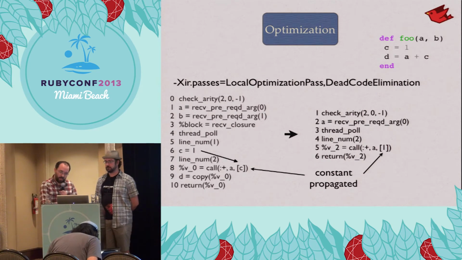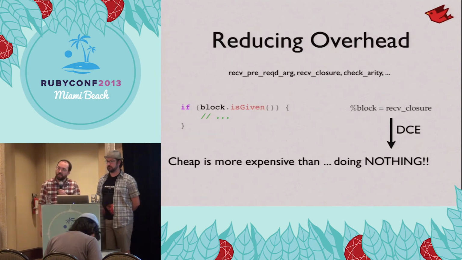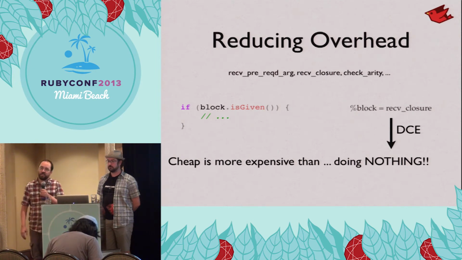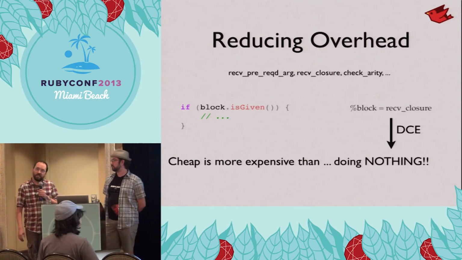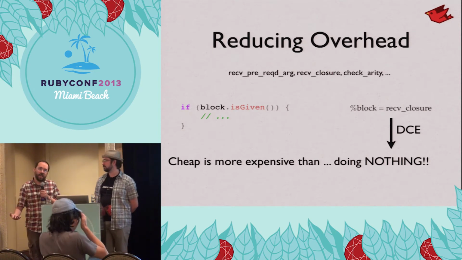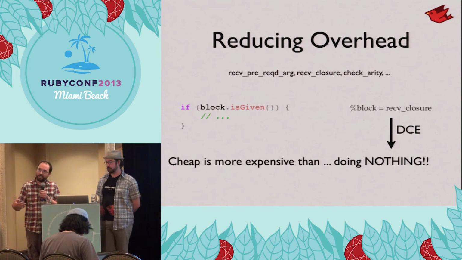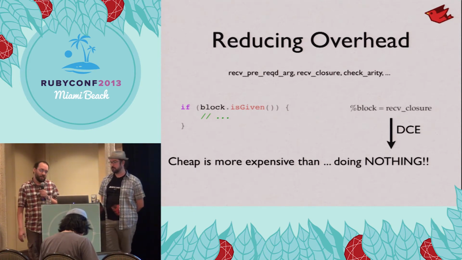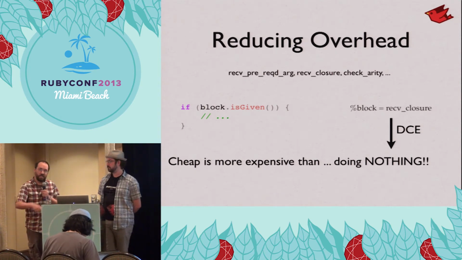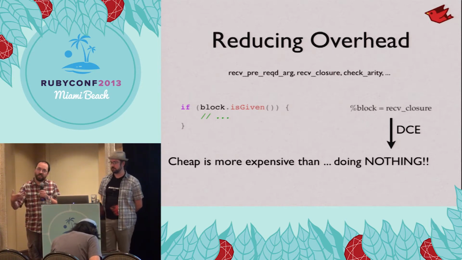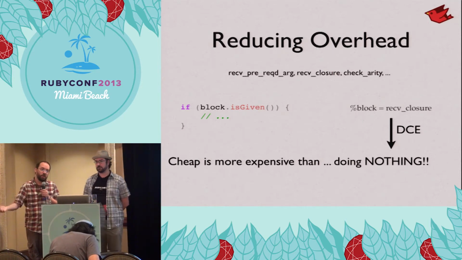And in general, we're reducing overhead. We have things like block.isGiven littered through our code base. This is a check that's really fast, but it's not free. If you compare that to the dead code elimination aspect of receiving this block as an instruction, if we can eliminate it, then we're doing absolutely no work. And no work's better than some work.